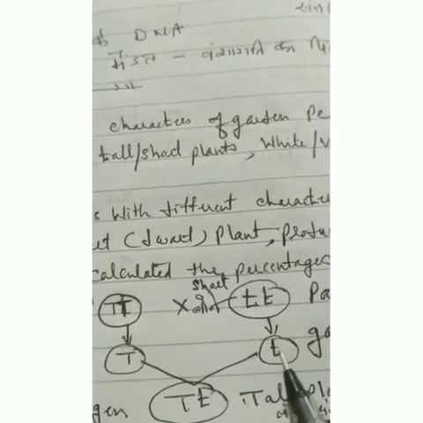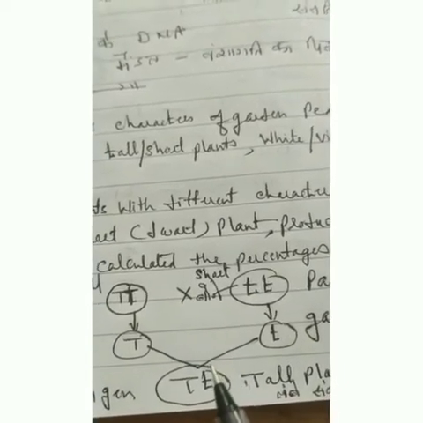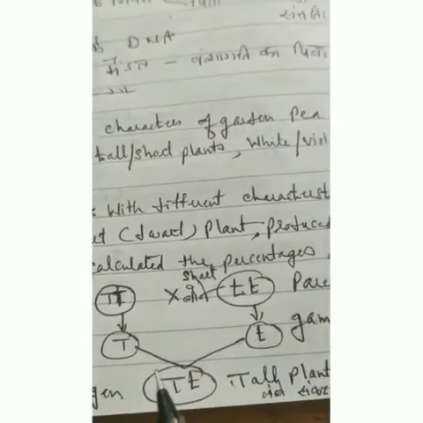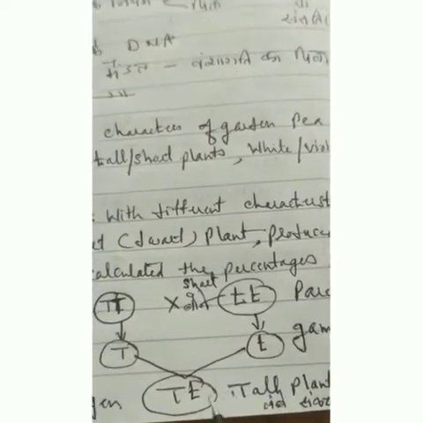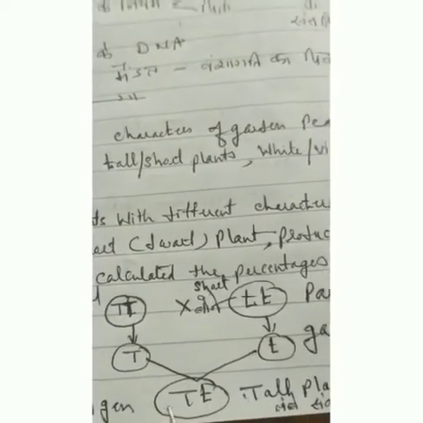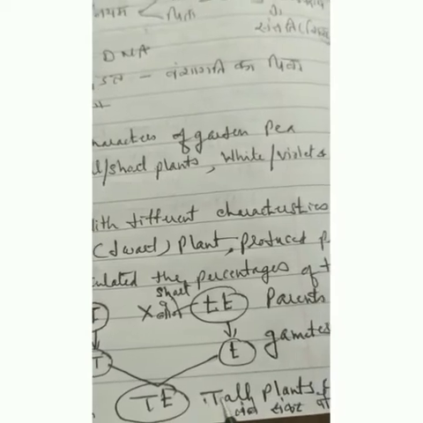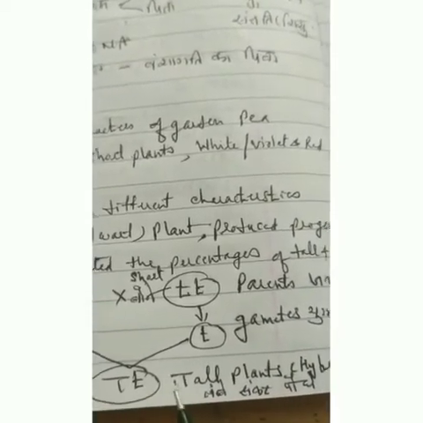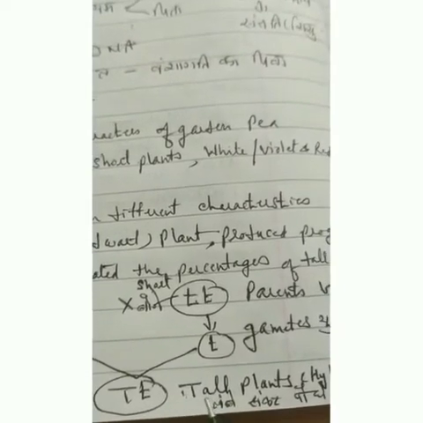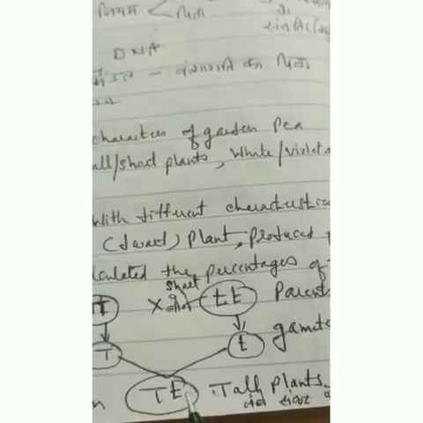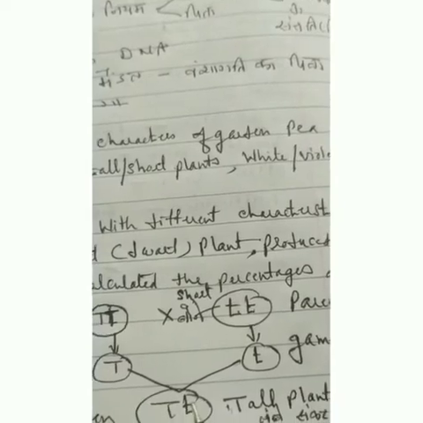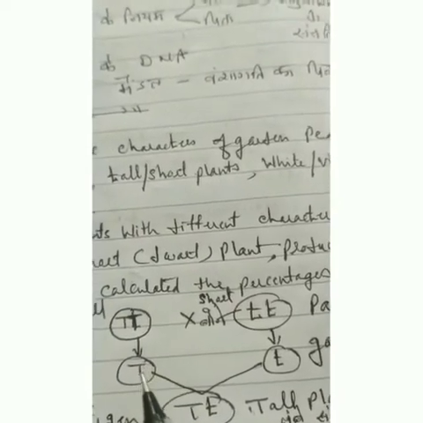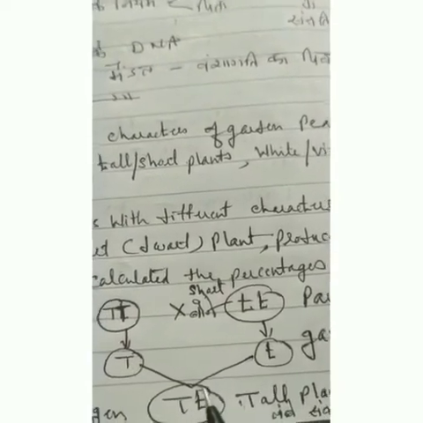These are the gametes. When they are allowed to fertilize, new varieties form in the first filial generation, but all the external features of this progeny will be tall. It will exhibit the tall feature, but it is not a pure variety because it contains a capital letter and a small letter.